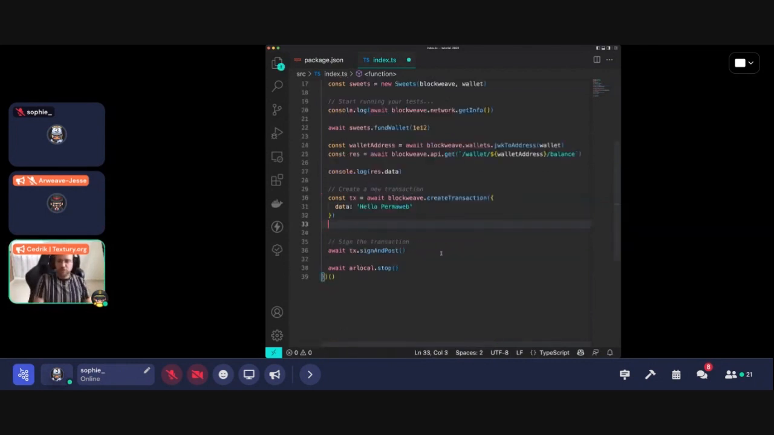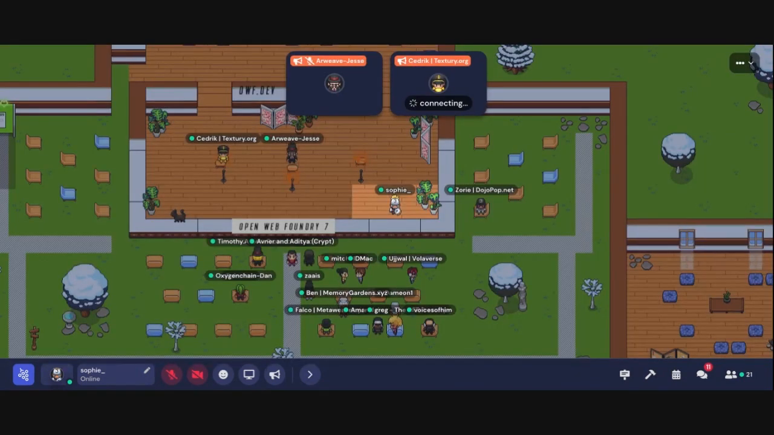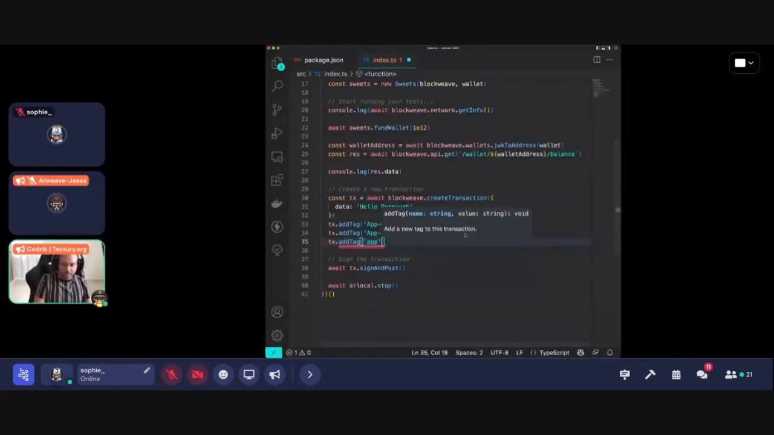And to be able to interact with RDB, you need to use tags. So tx add tag. This allows you to search for a tag name and the value of that tag. On Arweave, we have some defaults that are called app name, example, and also app version, and then the name of the app, for example.